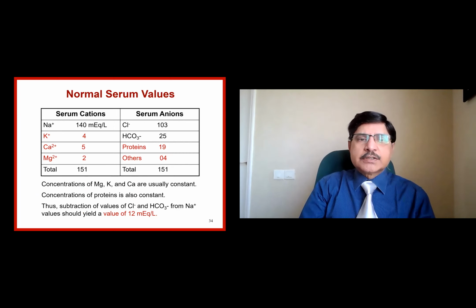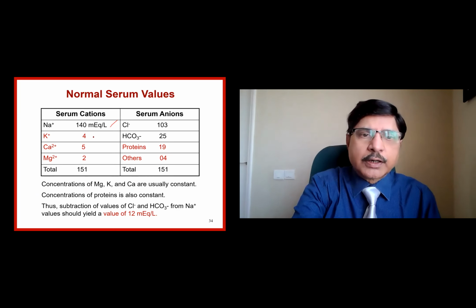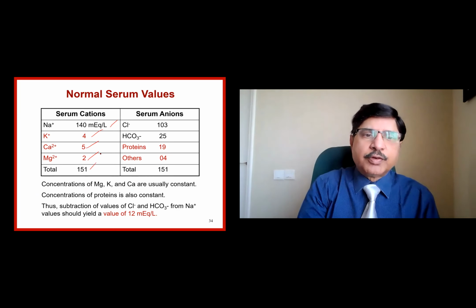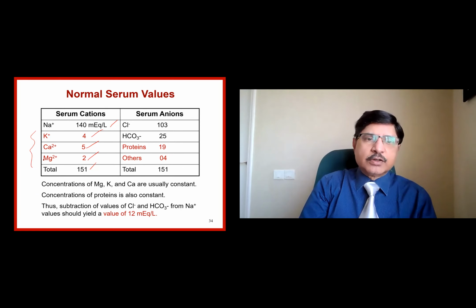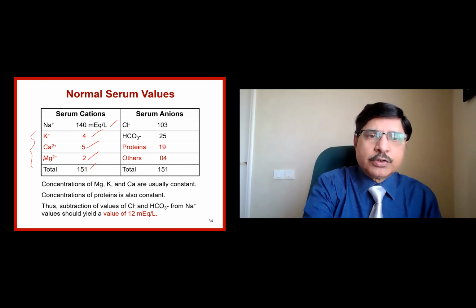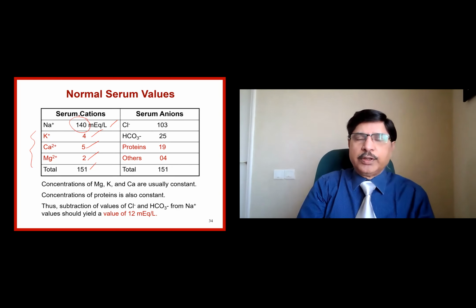Now, in the system, look at the left hand side. We have sodium 140, potassium 4, calcium 5, magnesium 2, total of 151. But generally, these three are relatively constant, so we don't have to worry about that. We should concentrate only on the sodium.